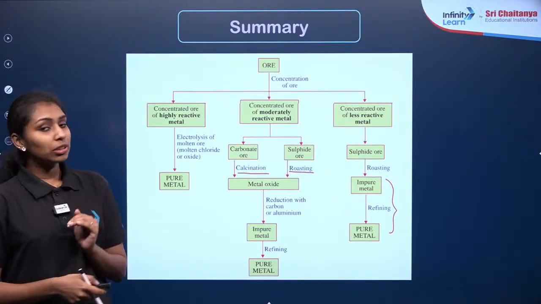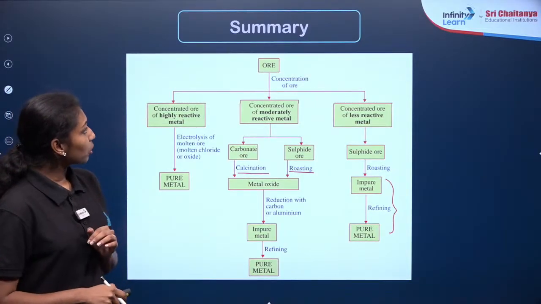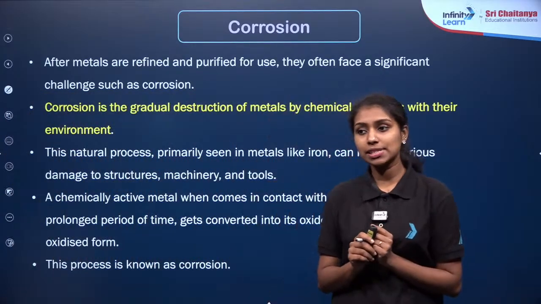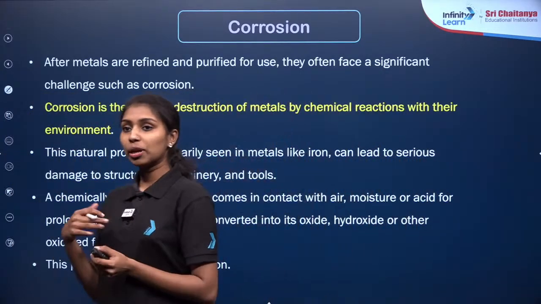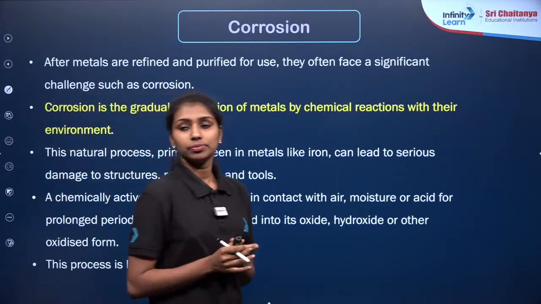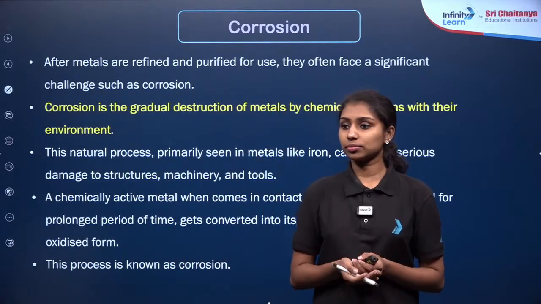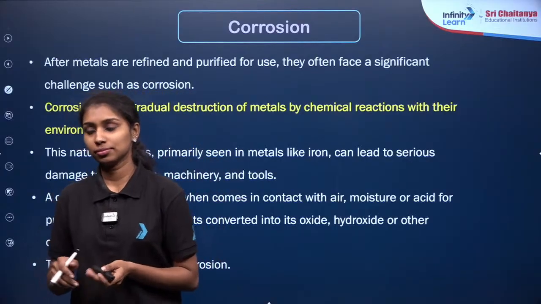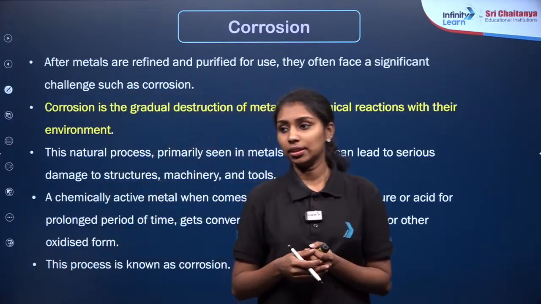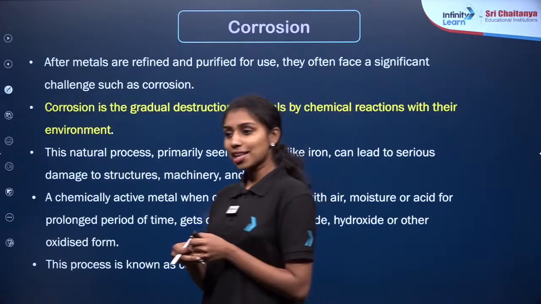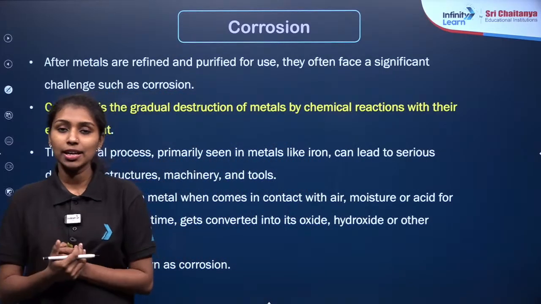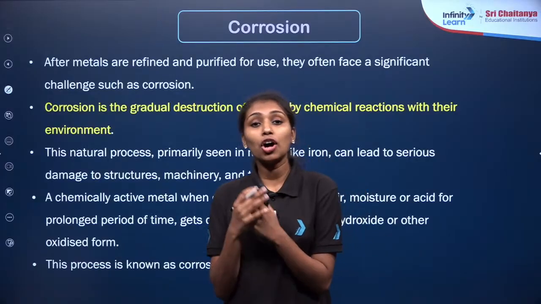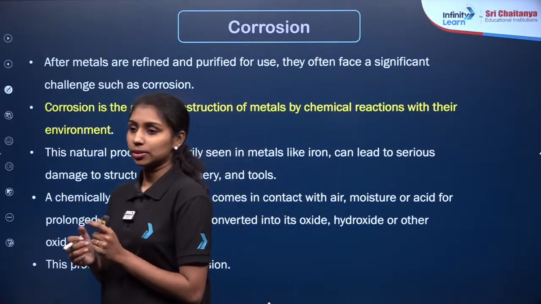Okay. Now let us move to the main topic of today's class, that is corrosion. What do you mean by corrosion? I hope you must have studied it in the first chapter, right? Yes, rusting of iron is an example of corrosion. So what is the exact definition of corrosion? From rusting of iron, how can we explain that it is corrosion?